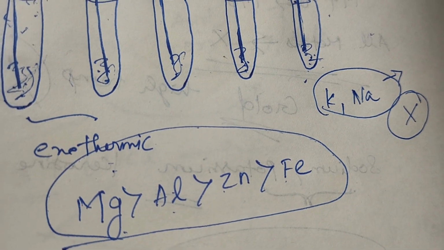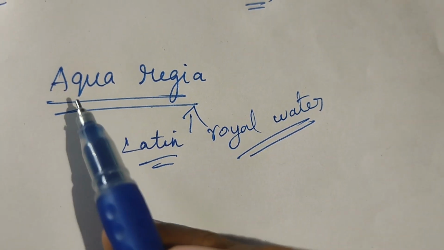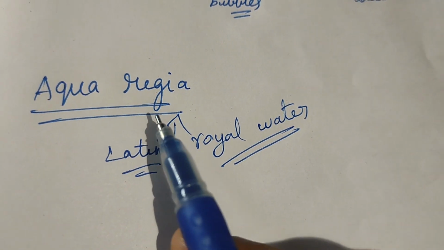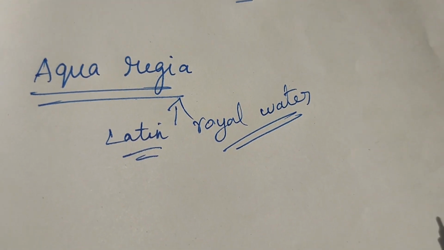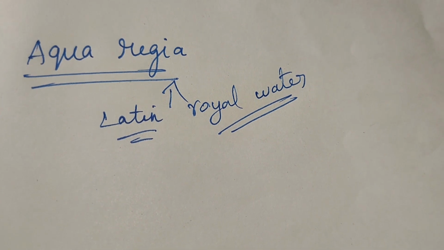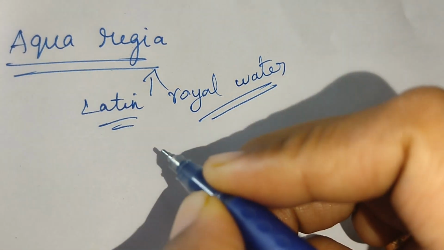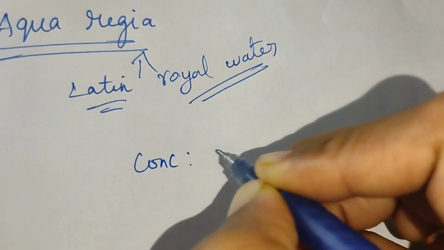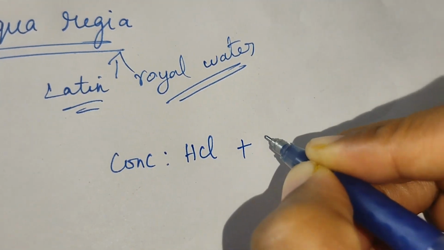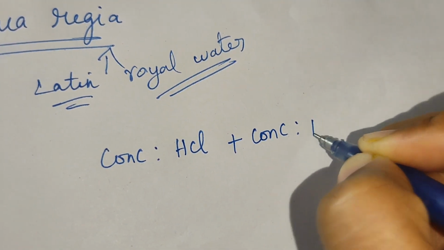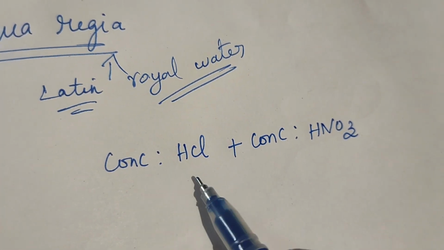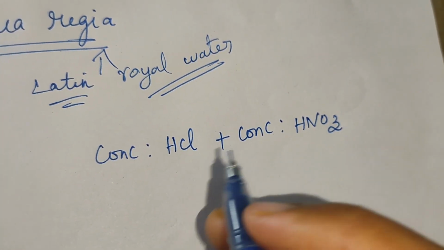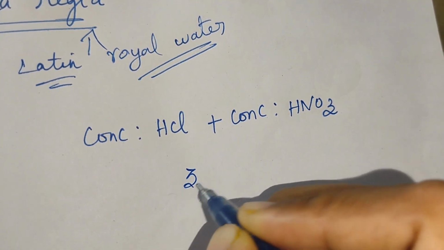Now we are going to see about aqua regia. What is the meaning of aqua regia? It means royal water. It is a combination of concentrated hydrochloric acid plus concentrated nitric acid, concentrated HCl and concentrated HNO3 in the ratio of 3:1.